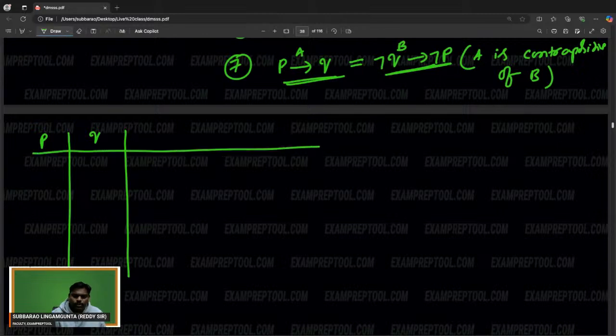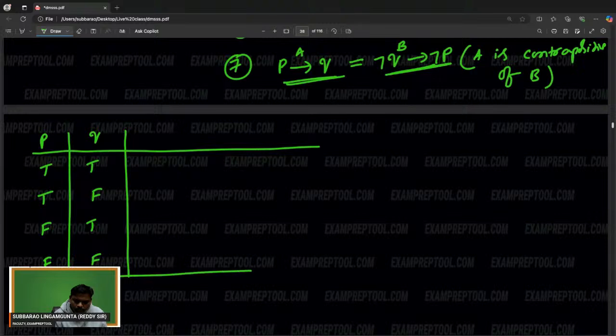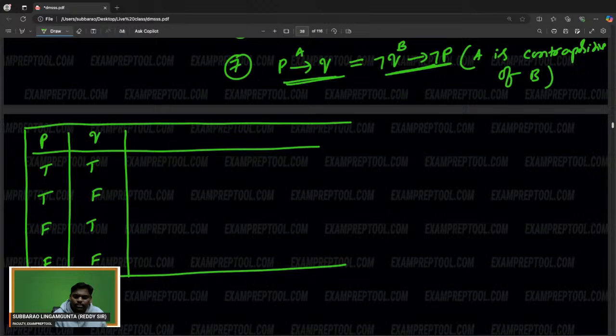P, Q: true true, true false, false true, false false. These are propositional variables. In digital subject terminology, they are called Boolean variables, but here, because of propositional logic, people say propositional variables, or you can say proposition. P is one proposition or propositional variable. Q is one proposition or propositional variable.